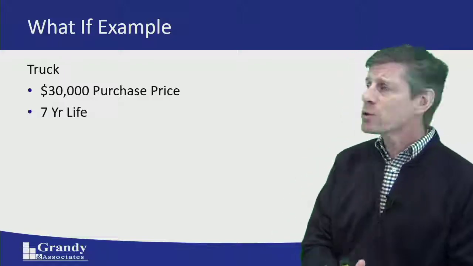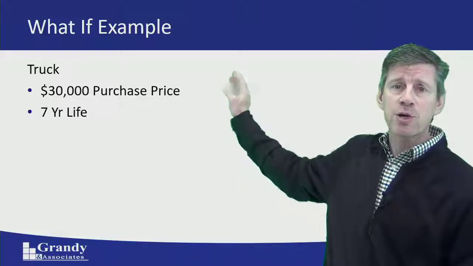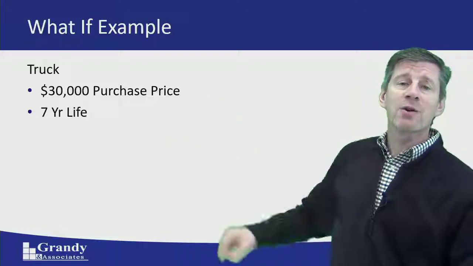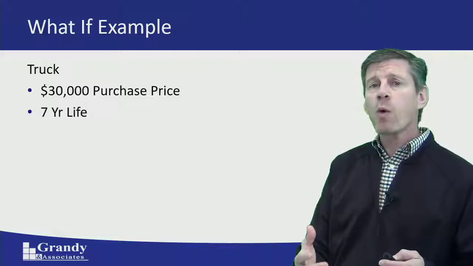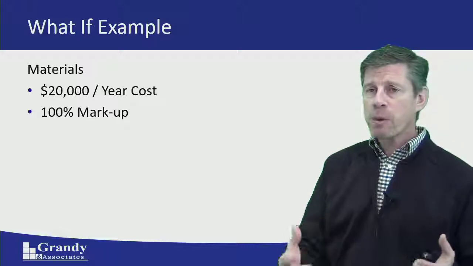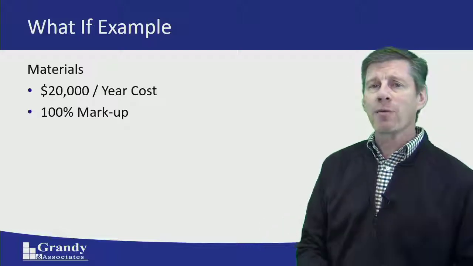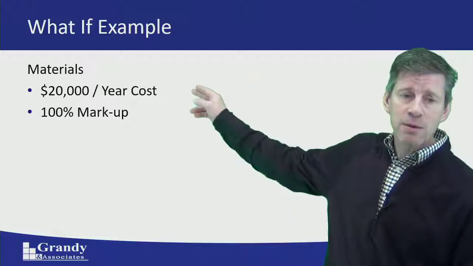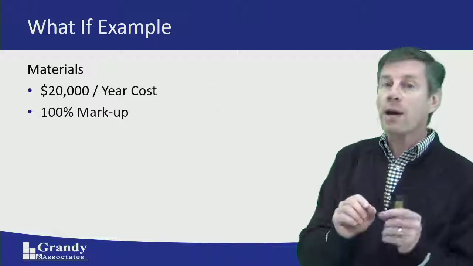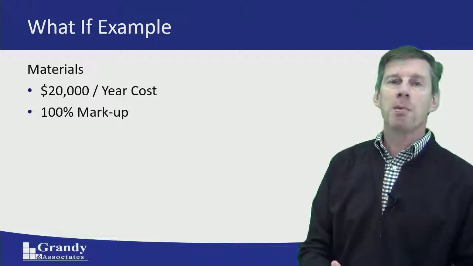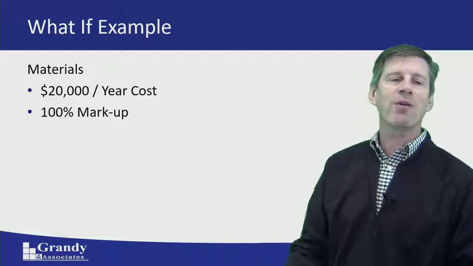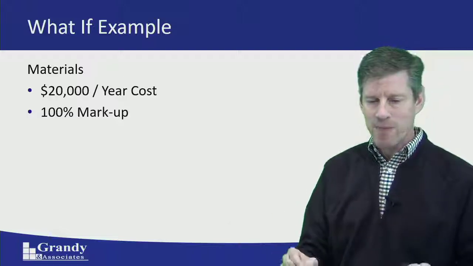We can pick up a good truck for $30,000. That's our purchase price on it. And we're estimating that we can get 7 years out of that truck for life. So that's how we're walking through this one. He's going to be selling some materials as he moves forward. From a materials standpoint, the national average is that a typical technician is going to use about $20,000 worth of materials per year at cost at 100% markup. So we're going to purchase $20,000 worth of materials. He's going to sell that throughout the year at a 100% markup average.